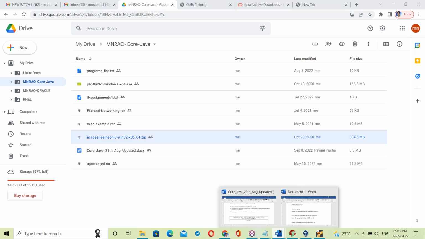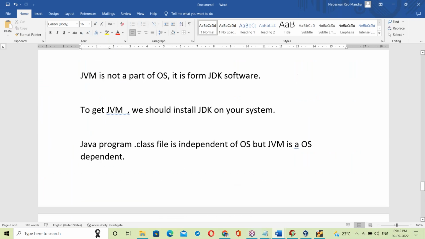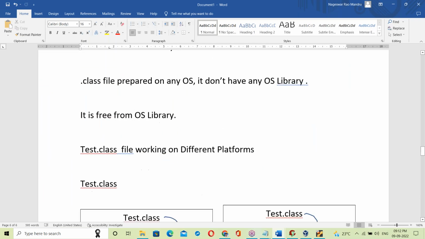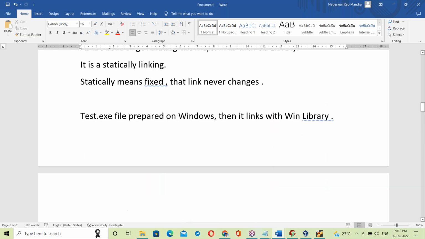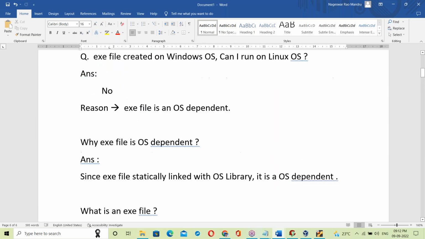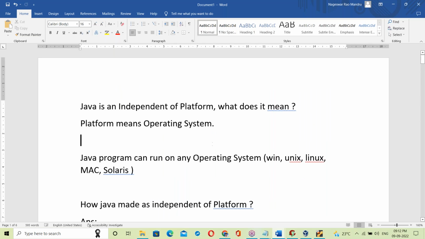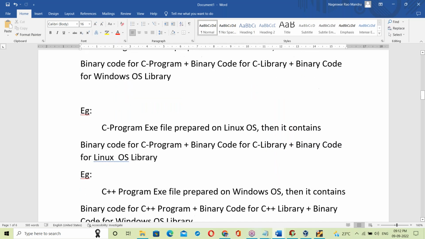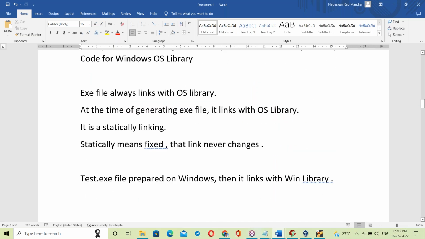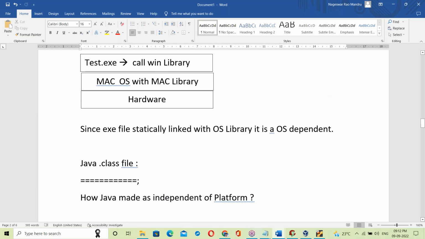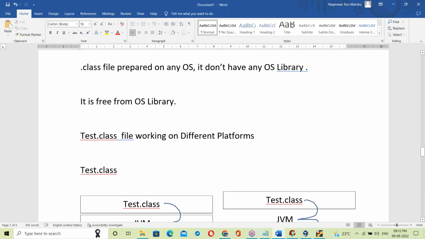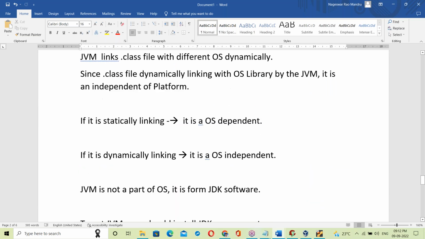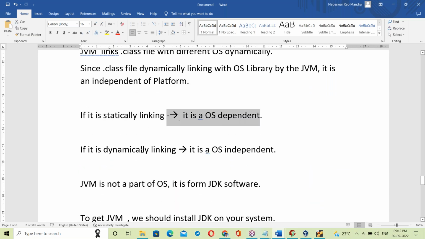I think this topic is clear, right? How Java made us platform independent. About the exe file and the dot class file, what is an exe file, what is a dot class file, why the exe file is dependent, how the dot class file made us platform independent. These points are clear, I think. Static linking means OS dependent. Dynamic linking means OS independent. That's it here.